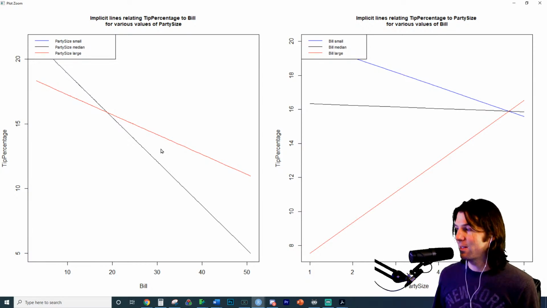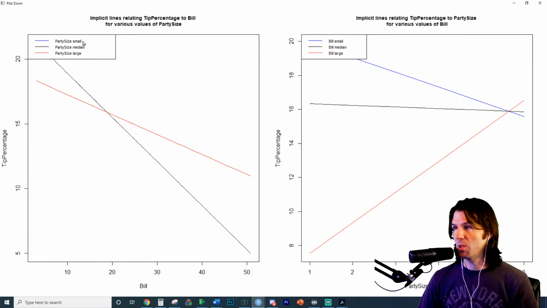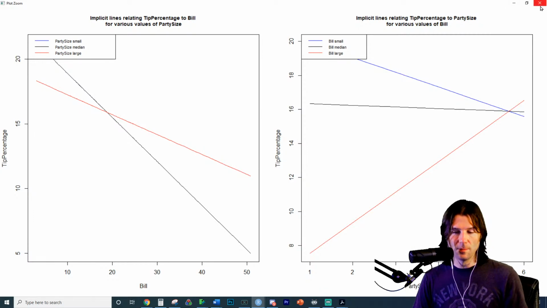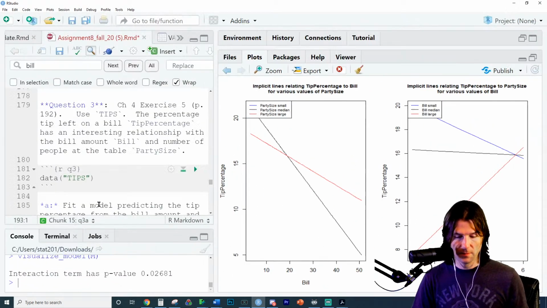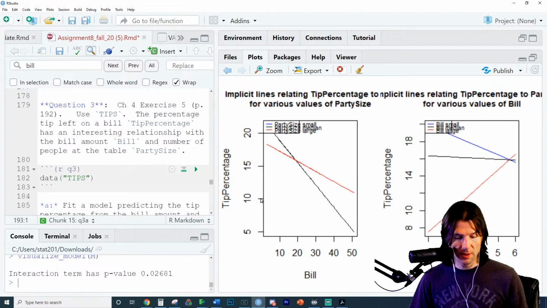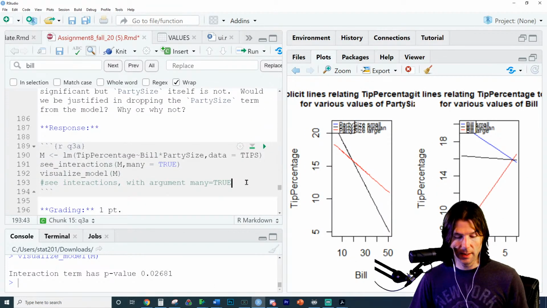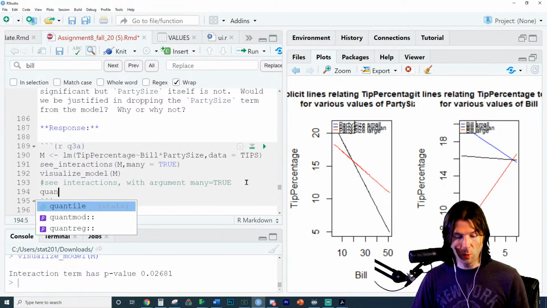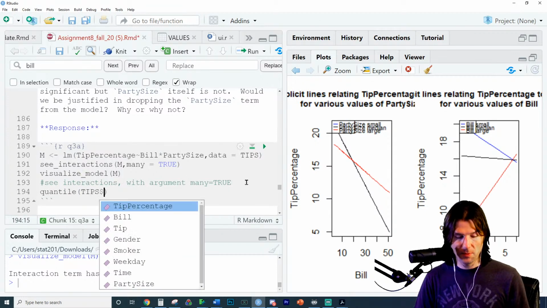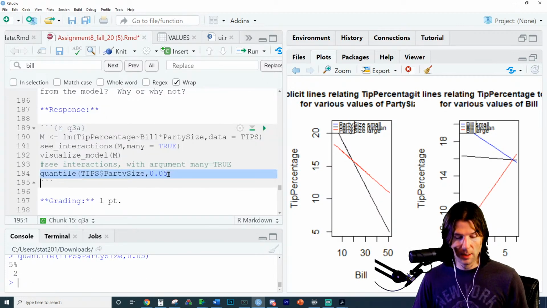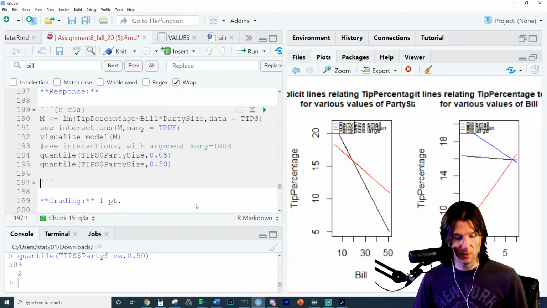Why can you only see two? Exactly, that's what it is. When we do these predictions for party size small, I think it uses the 5th percentile, and this is the 50th, and this is the 95th. So if we go to the variable party size, when it plugs in a small value for party size, it goes to the quantile of tips$party size, and it asks for the 5th right there, and that's 2. And then when it goes to a medium, it plugs in the 50th percentile, and that's 2.